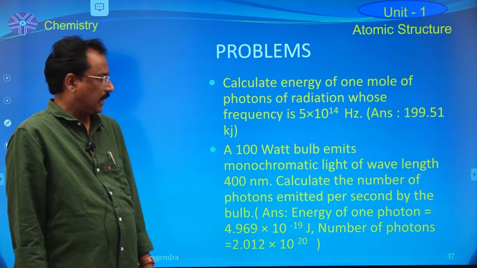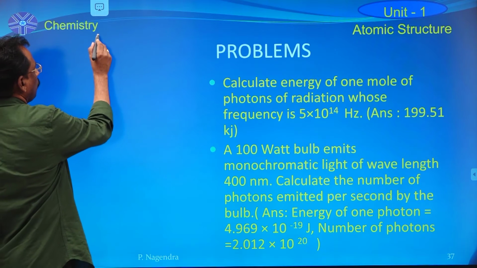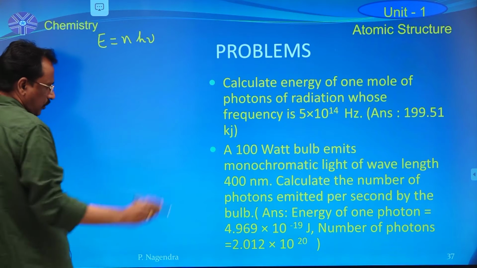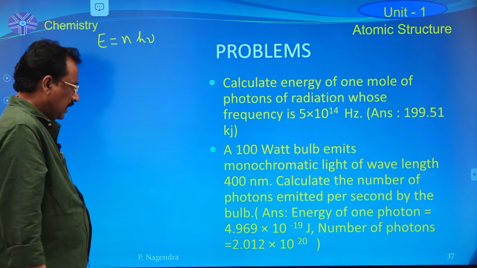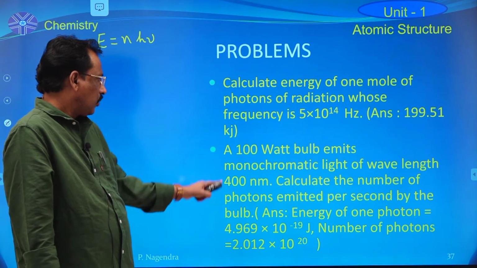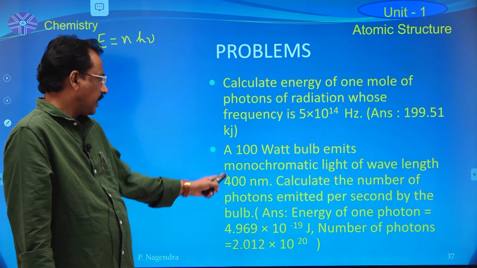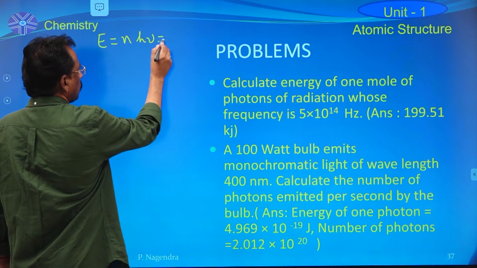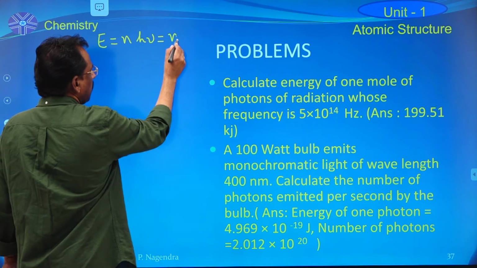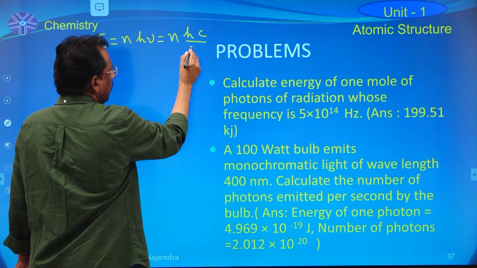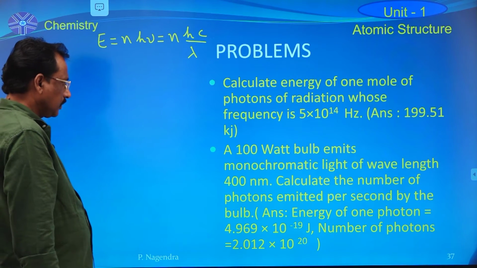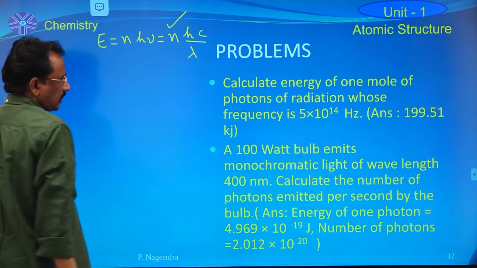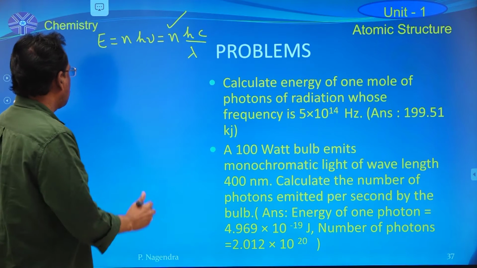Apply the same formula. E is equal to nh nu according to Planck's quantum theory. But in this problem, wavelength is given in nanometers. That's why convert this frequency into wavelength form. n into hc by lambda. Now calculate the number of photons, n. So this is the formula.